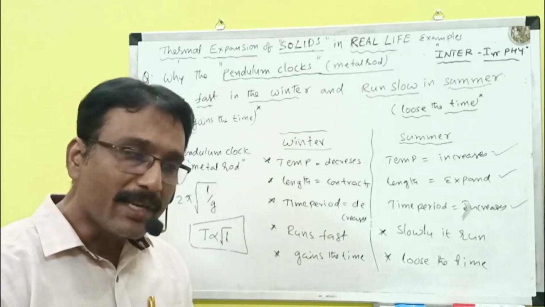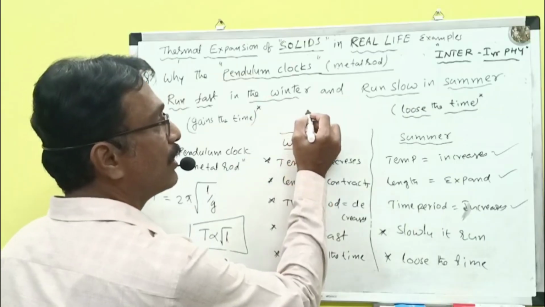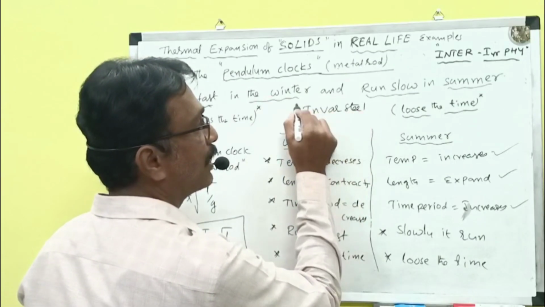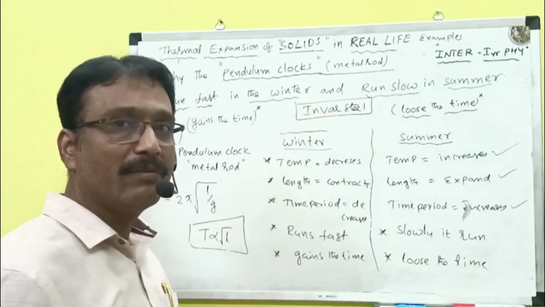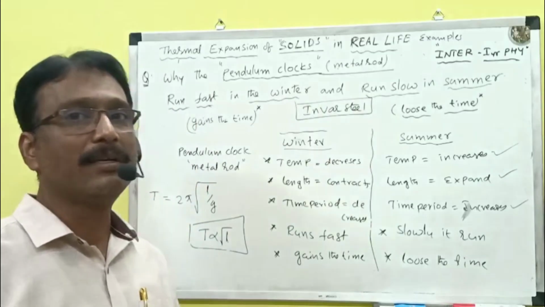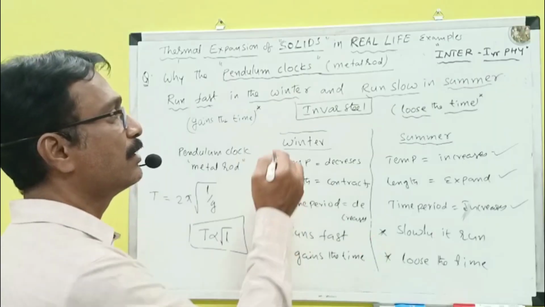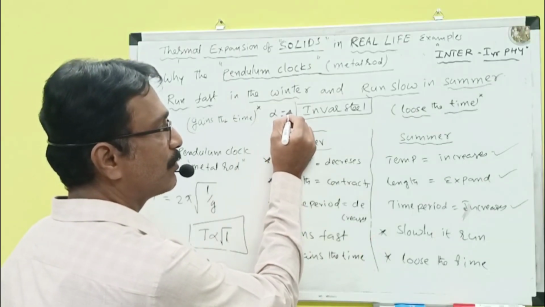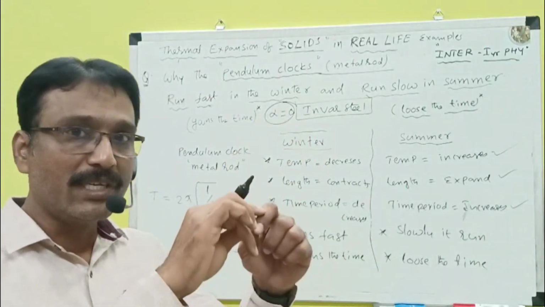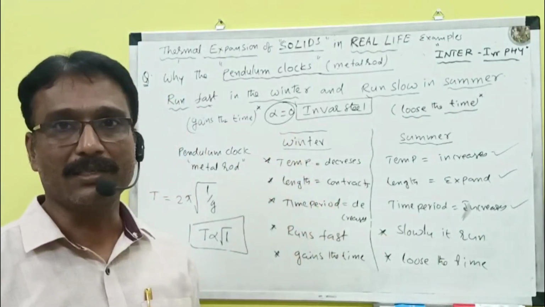So to get the correct time, these pendulum clocks are made with a particular alloy. That metal is invar steel. If it is made with invar steel, what will happen? Even if the temperature increases or decreases, it will not expand or contract, meaning the coefficient of linear expansion of invar steel is almost zero. That's why measuring tapes and pendulum clocks are all made with invar steel.